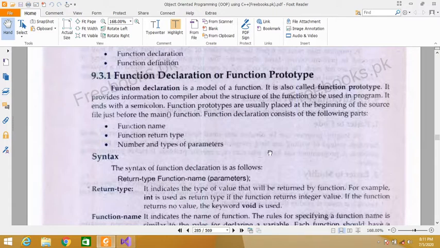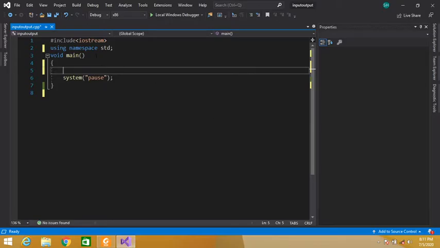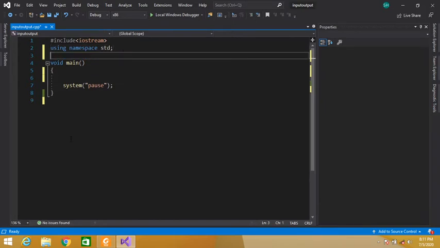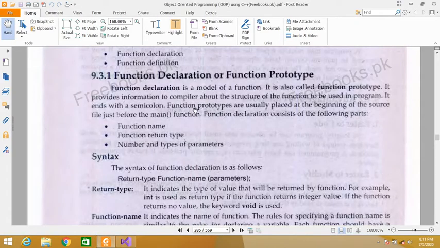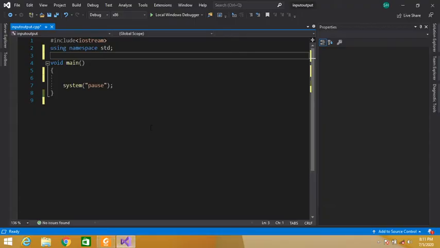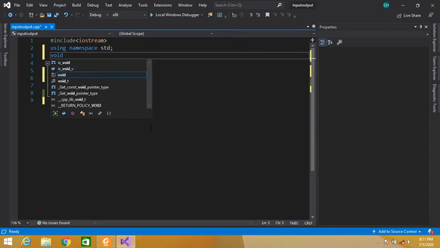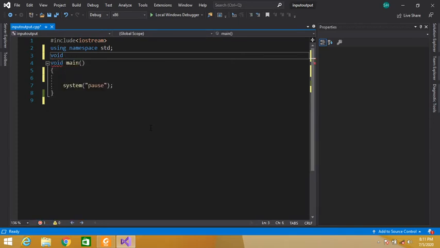So what is the syntax of function declaration: return type, function name and parameters. Let's declare a function. Function declaration is also known as function prototype. Function prototypes are usually placed at the beginning of the source file just before the main function. So before the main function we will write another function, say show function, the name of the function, and then it ends with a semicolon, with parentheses. So this is the function declaration or function prototype.